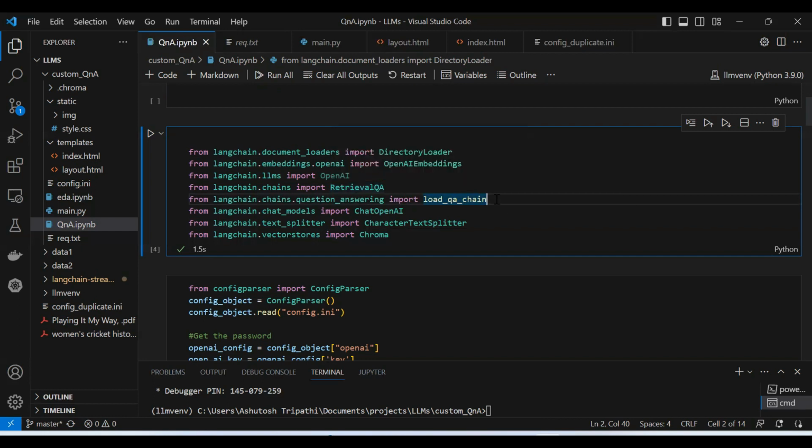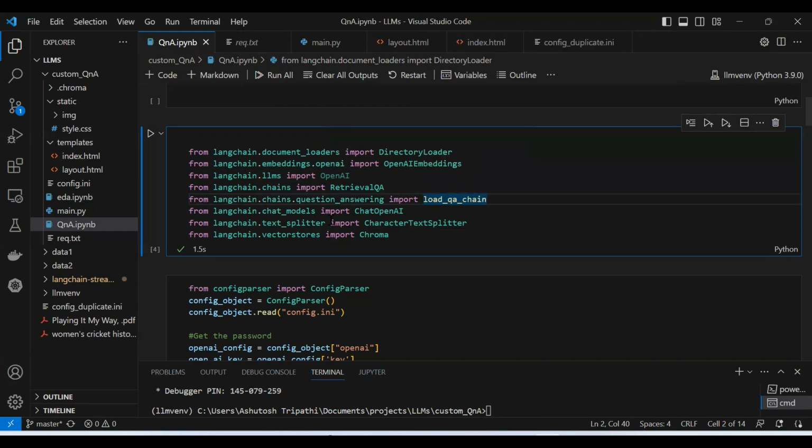But in load QA chain, you have to provide the matching documents separately. Suppose you have a set of 20 documents, and your query matches some specific 4 documents. First you need to identify those matching documents, then provide them as input. I'll be explaining all those things. For now, just focus on what this library will be doing for you.